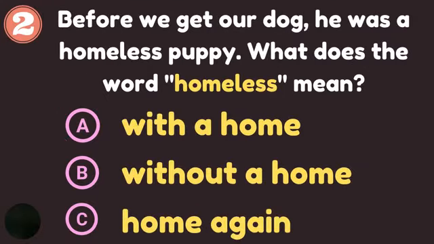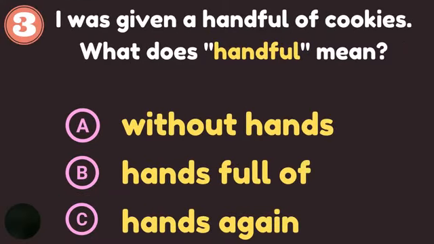Remember. Number 2. Before we get our dog, he was a homeless puppy. What does the word homeless mean? A. With a home. B. Without a home. C. Home again. Correct. The answer is letter B. Without a home.